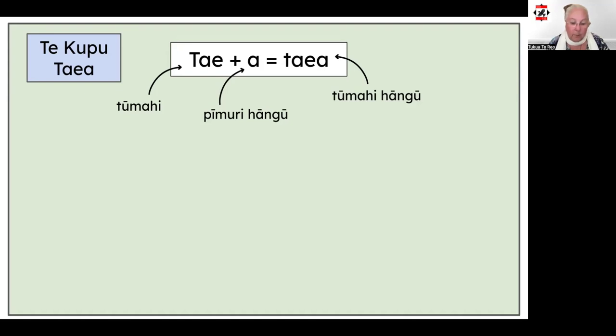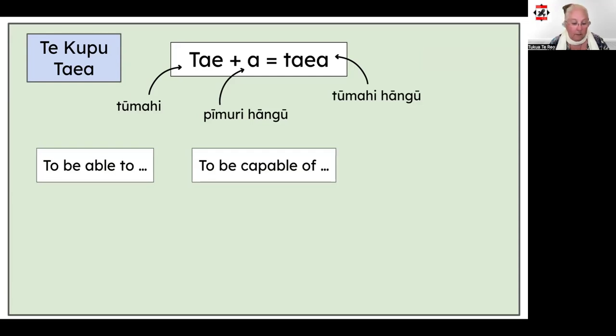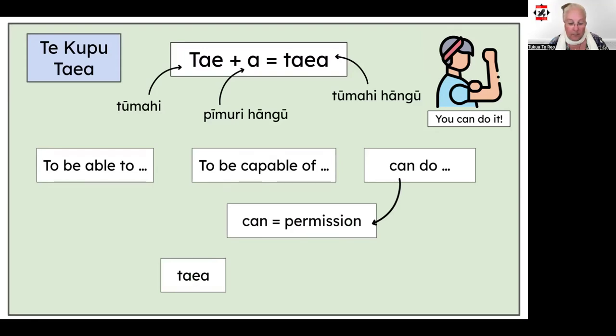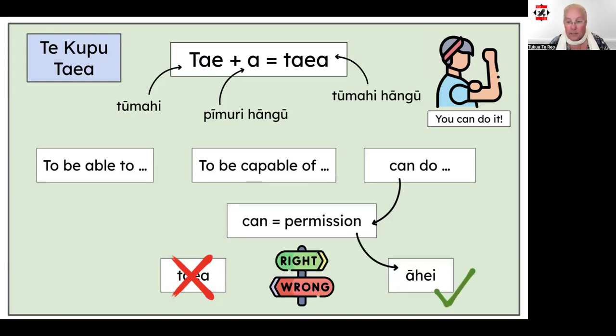The translation of the kupu is to be able to, be capable of something, and it can often be translated to mean can do. One of the most common misconceptions about the word taea is that it means can, as in having permission to do something or being allowed to do something, but this isn't the case. If you wanted to ask permission for an action or be allowed to do something, you would use the word āhei instead, but I'll save that for a different video.